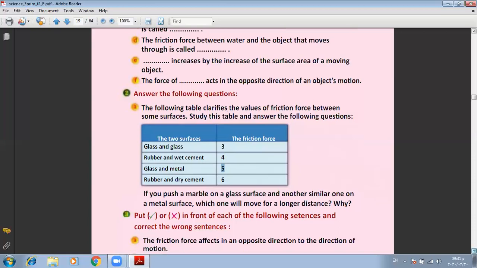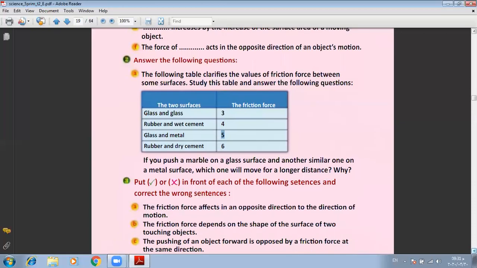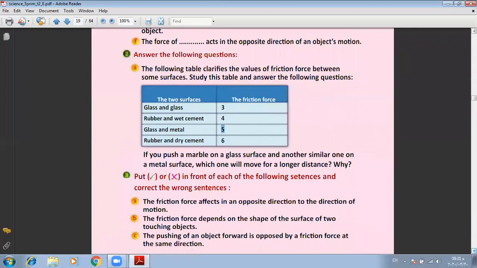Question number 3, put true or false in front of each of the following sentences and correct the wrong sentence. A, the friction force affects in the opposite direction to the direction of motion. True. Number B, the friction force depends on the shape of the surface of two touching objects. False. The type of material, we can change the shape to the surface area.